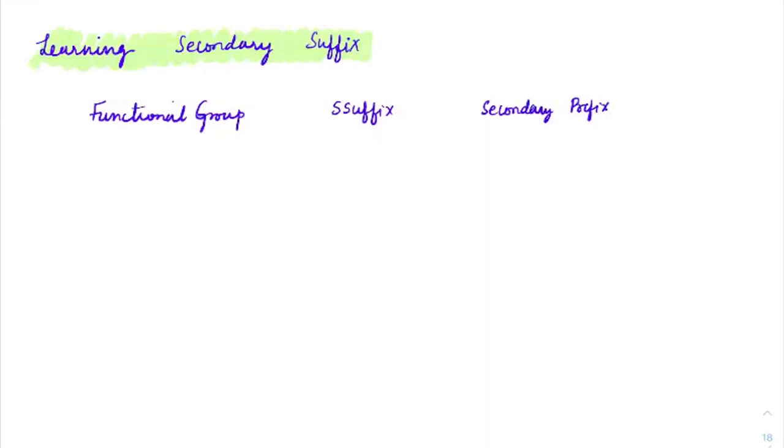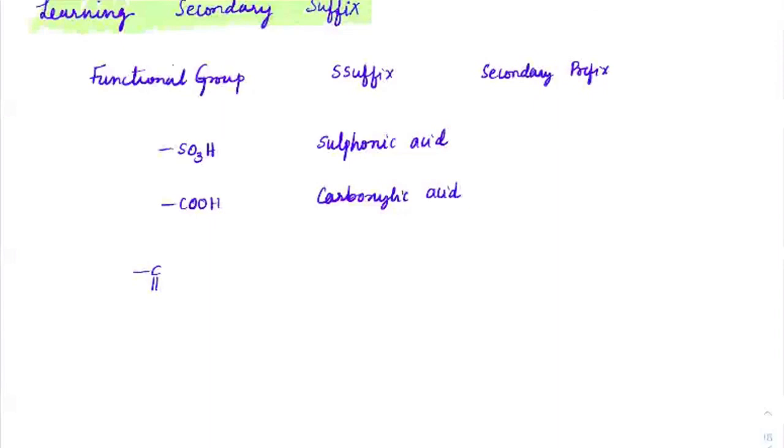So secondary suffix, you can see first this is SO3H group. SO3H group is sulfonic acid. So while we write the secondary suffix, we always have to end up with the name as sulfonic acid. So if it is COOH, then that will be carboxylic acid. Suppose if we have C double bond O in this connection, then that will be anhydride.